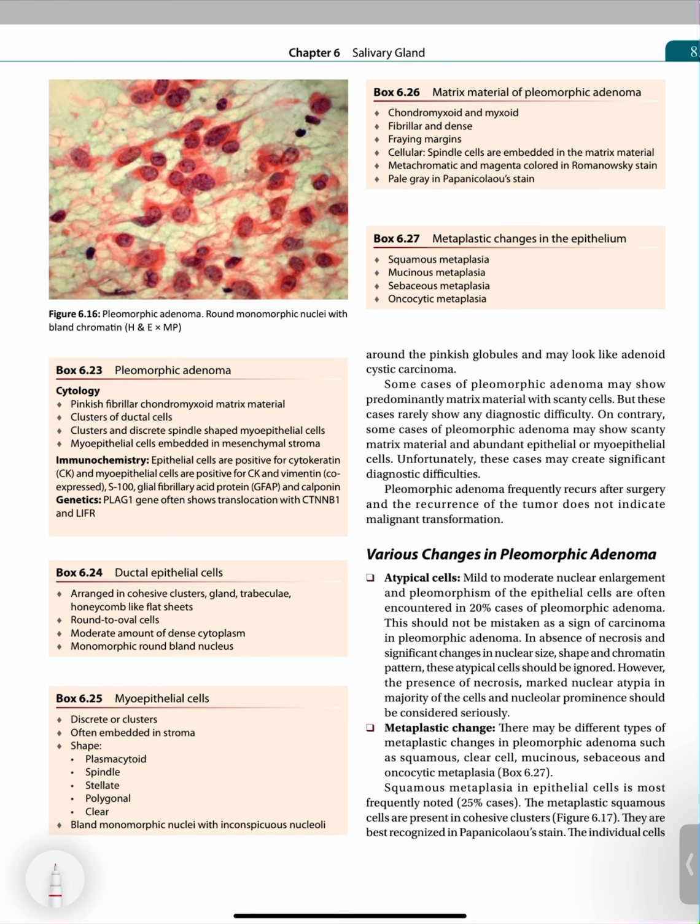Some cases of PA may show predominantly matrix material with scanty cells, but these cases rarely show any diagnostic difficulty. On the contrary, some cases may show scant matrix material and abundant epithelial or myoepithelial cells. Unfortunately, these cases may create significant diagnostic difficulties. PA frequently recurs after surgery, and the recurrence of the tumor does not indicate malignant transformation.